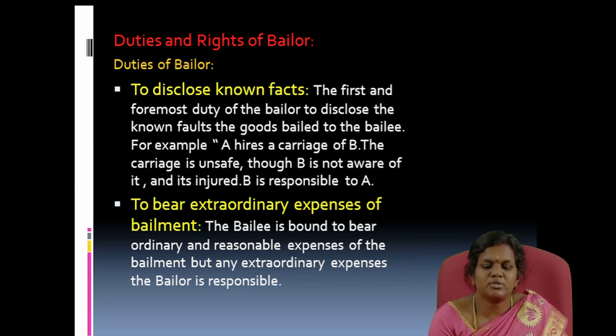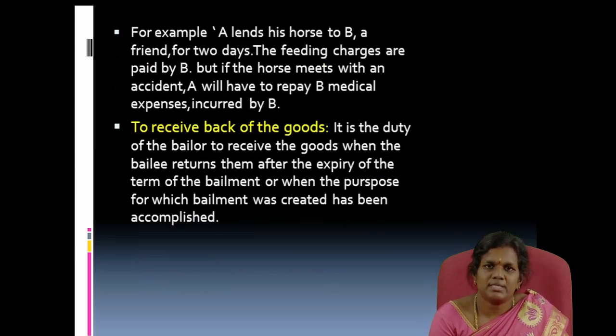The second one is to bear the extraordinary expenses of bailment. The bailee is bound to bear normal and ordinary expenses. In some cases of extraordinary expenses, the bailor is responsible to repay them. For example, A lends his horse to B, a friend of A, for 2 days.